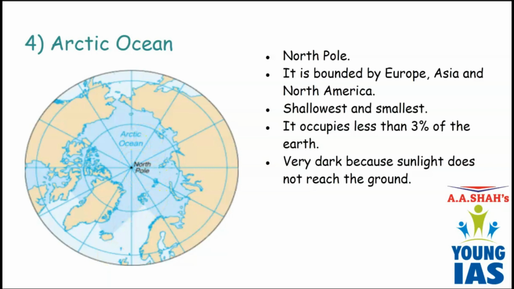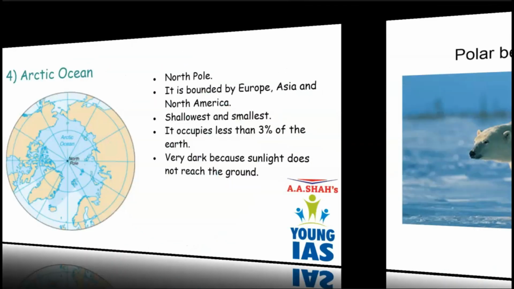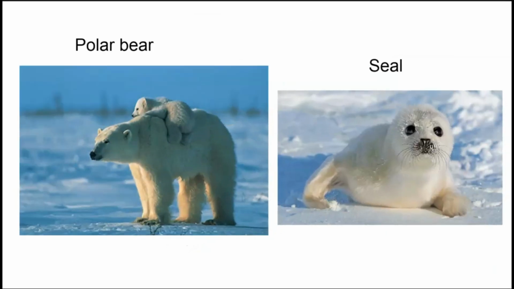And the animals which are found in Arctic Ocean are polar bear and seal. These animals are found in the regions around Arctic Ocean. Polar bear is the animal which can survive in cold climate. It is found in North Pole. Seal you will find in maximum regions around water.